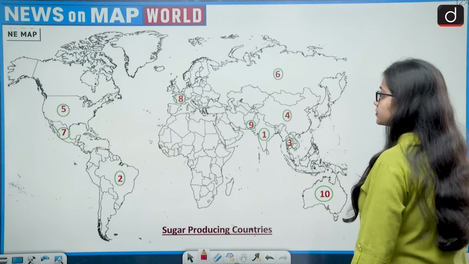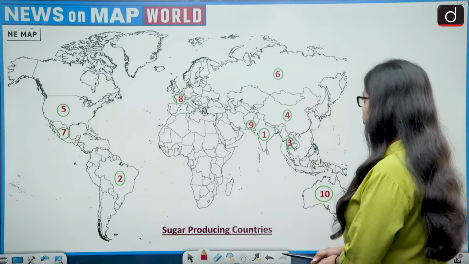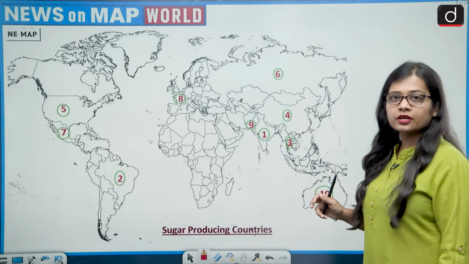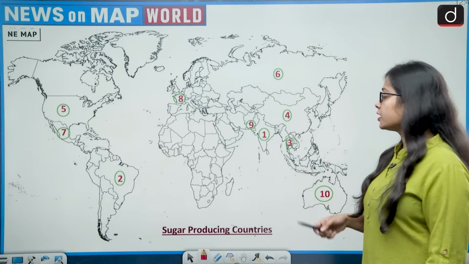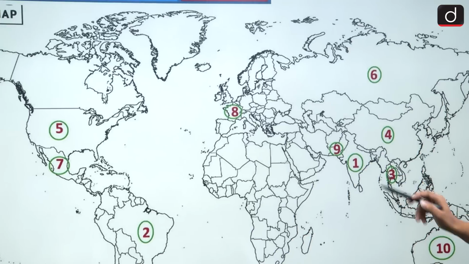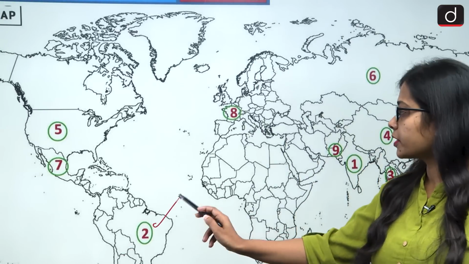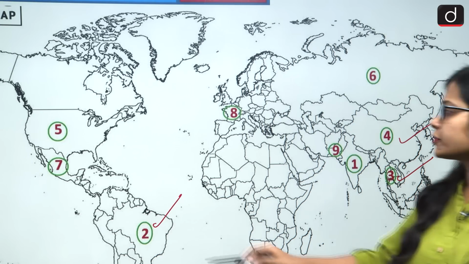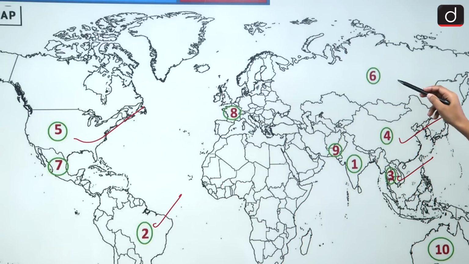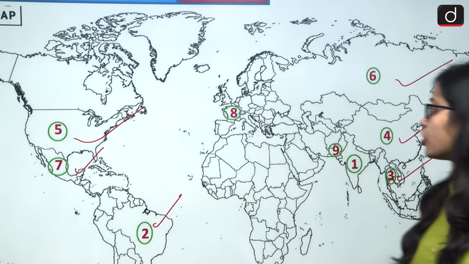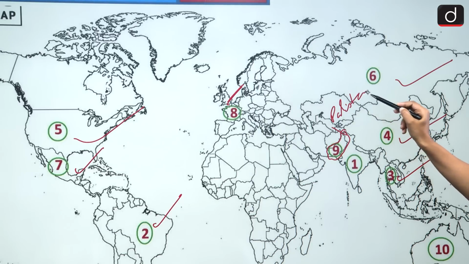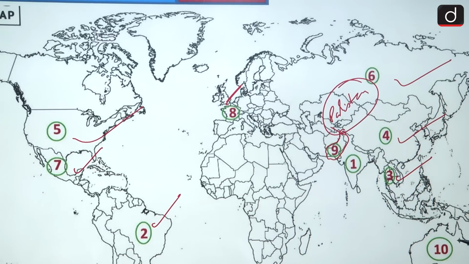So let's see this. If we look at the map, these are the countries which are the top 10 producers of sugar in the world, and now India has overtaken Brazil. So the top producer of sugar is, first India, second Brazil, third Thailand, fourth China, fifth United States of America, sixth Russia, seventh Mexico, eighth France, ninth our neighboring country Pakistan, while 10th is Australia.